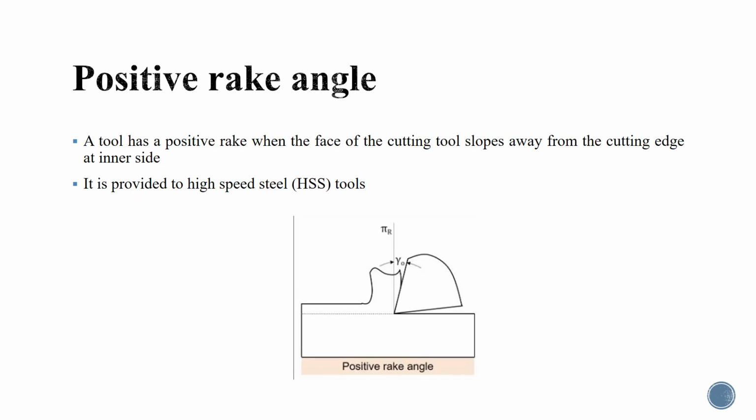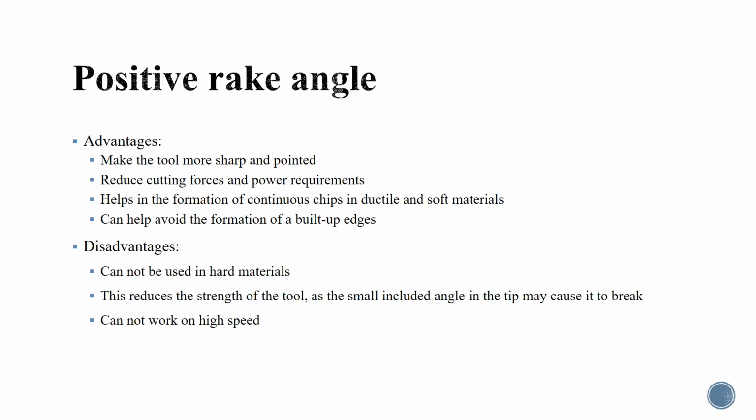Positive rake angle. A tool has a positive rake angle when the face of the cutting tool slopes away from the cutting edge on the inner side, as shown in the figure below. This angle is provided to high-speed steel tools. What are the advantages and disadvantages of positive rake angle?